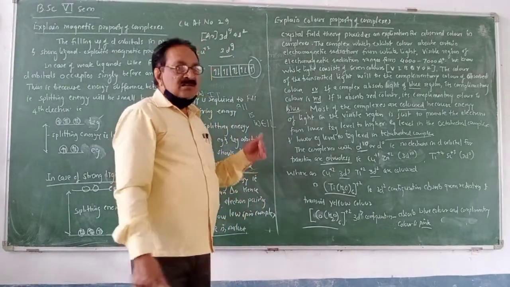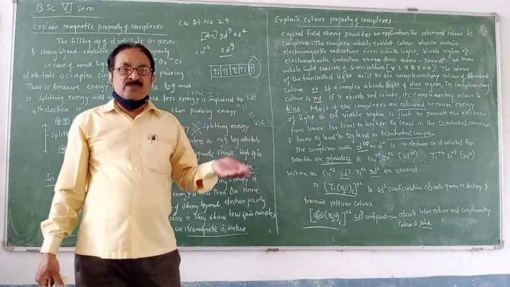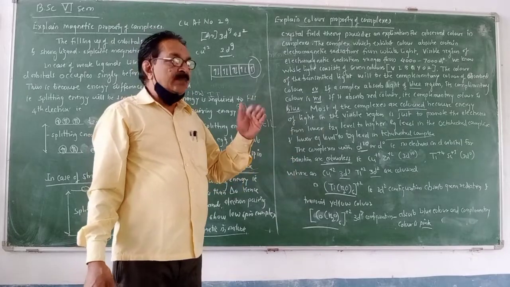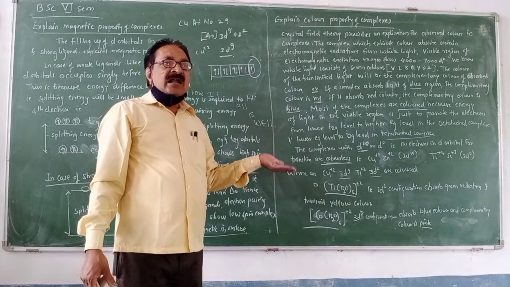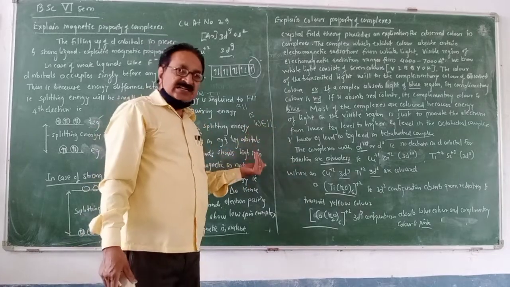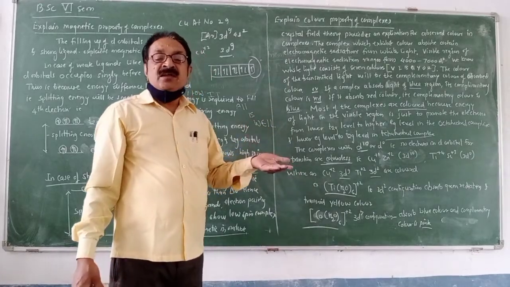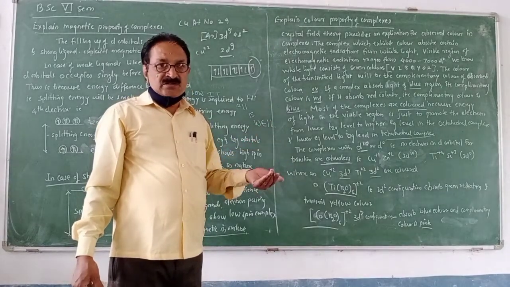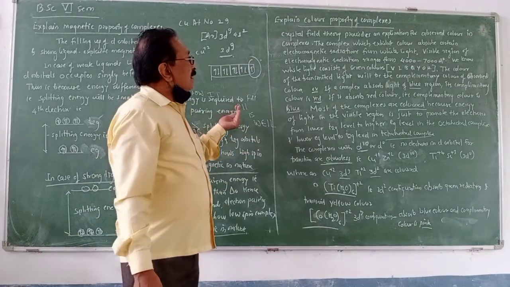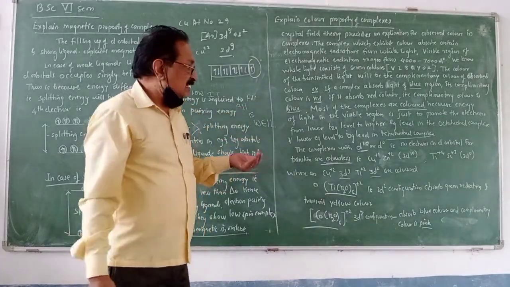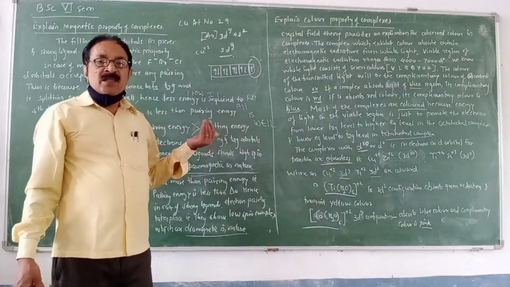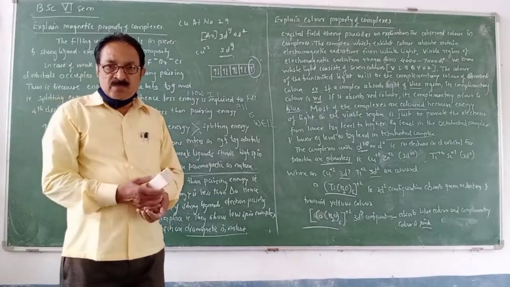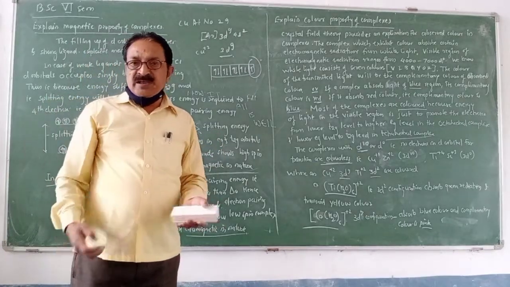Clear? Due to the crystal field splitting, the electrons may transit from the eg level to the t2g level or from the t2g level to the eg level, depending upon the type of the complex. When the transition takes place, they absorb certain radiations and transmit the complementary color, and for the observer, the complementary colors are observed. That is the color property of the complexes. These are the most important properties of the complexes. Clear? Next class, we proceed to the other properties. Okay, thank you for your patience in listening.